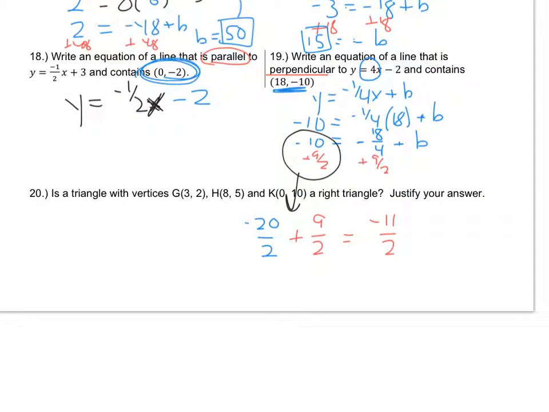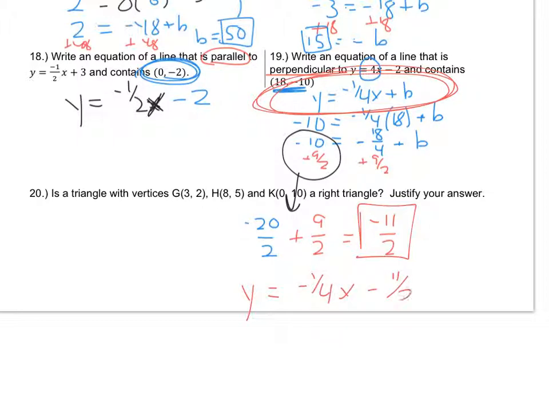So now I can go back to the top where I wrote my partial equation and use that to write my final equation, because I now have my y-intercept. Negative 1/4 x minus 11 halves is your final answer for number 19. That'll do it.